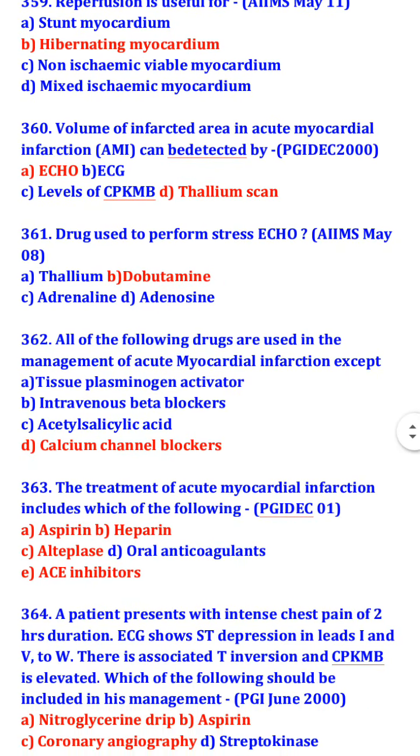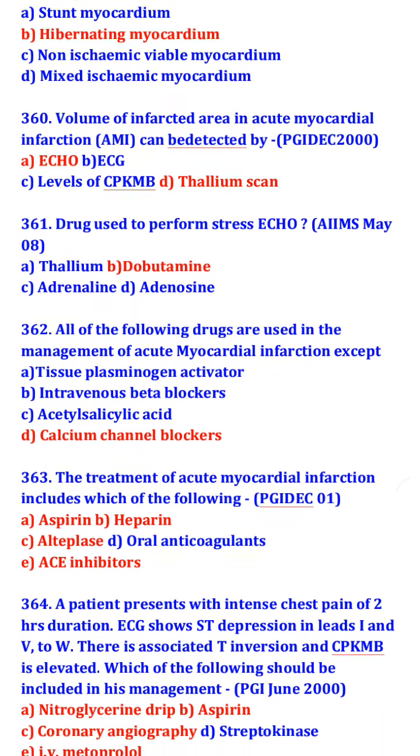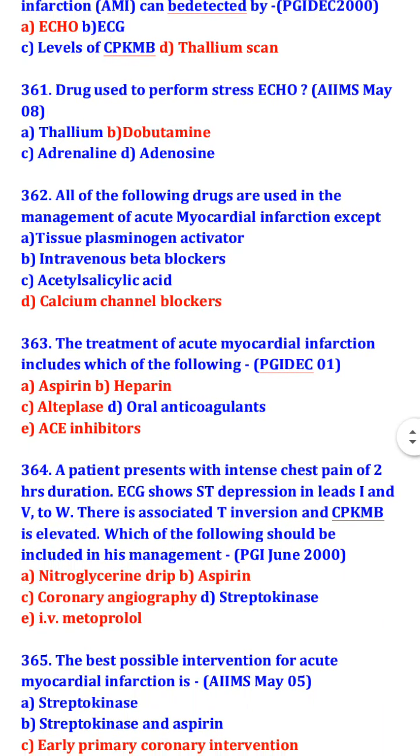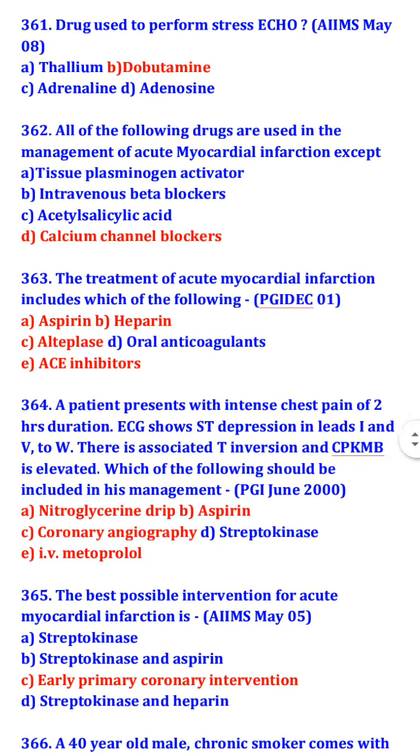All of the following drugs are used in the management of acute myocardial infarction except calcium channel blockers. So, which drugs are used in management of acute MI? Tissue plasminogen activator, intravenous beta blocker, and acetyl salicylic acid. The treatment of acute myocardial infarction include which of the following? Aspirin, heparin, alteplase, and ACE inhibitor.